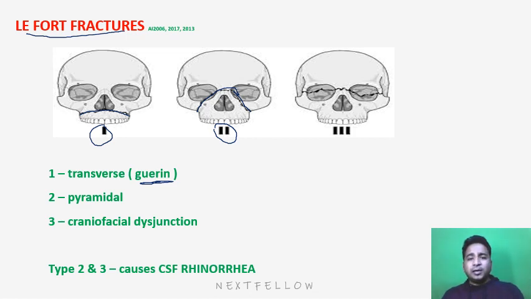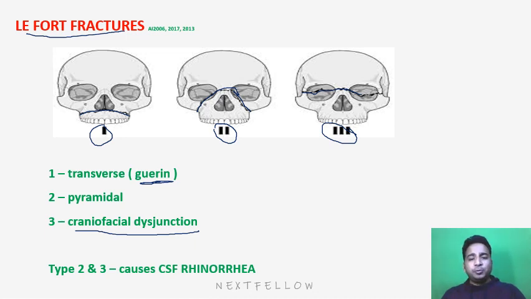And the third one is the craniofacial disjunction. Why is this craniofacial disjunction? Because the fracture line is going through the zygomatic bone, then the bones of the orbit, or we can say the sphenoidal bone is involved, then comes the nasal bone, frontal bone, so multiple bones. See, above this is the cranium, and below that is the face. So type 3 Le Fort fracture is also known as craniofacial disjunction. That means separating the cranial cavity and the facial bones.